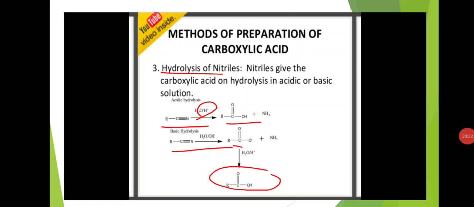And third method is hydrolysis of nitriles. Nitriles, the cyanide functional groups, are also called nitriles. Nitriles give the carboxylic acid on hydrolysis in acidic or basic solution. Okay, here RC triple bond N is there, alkyl cyanide. On hydrolysis, this cyanide functional group is converted to carboxylic acid functional group plus ammonium. Mechanism also there here.